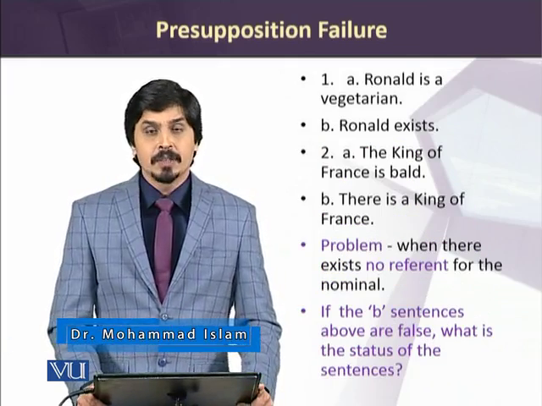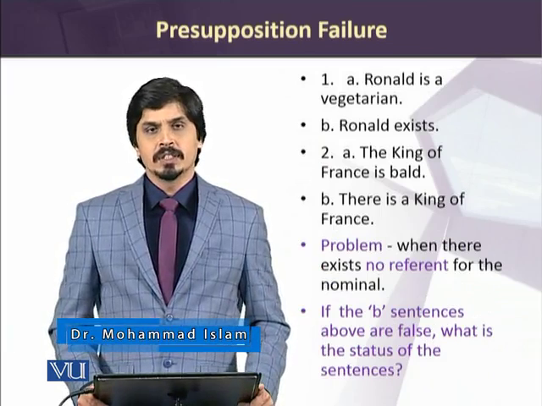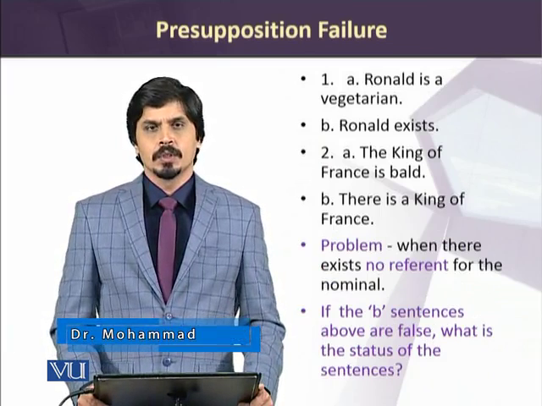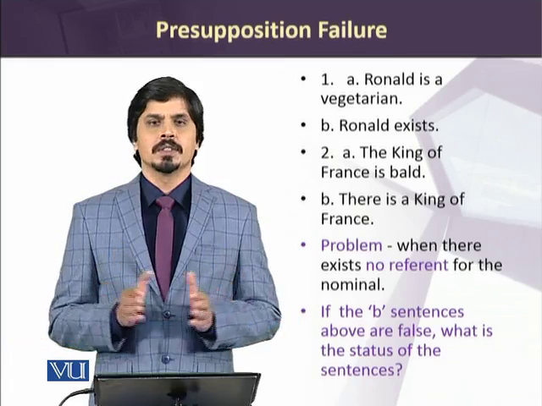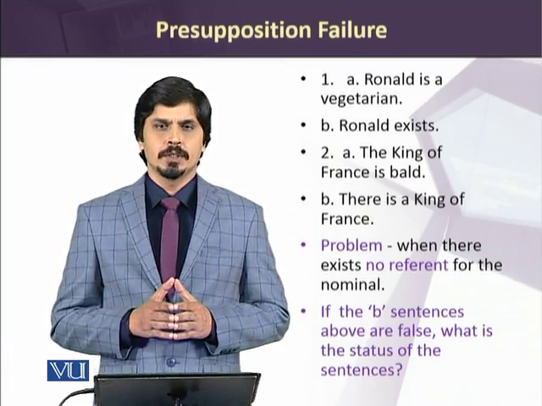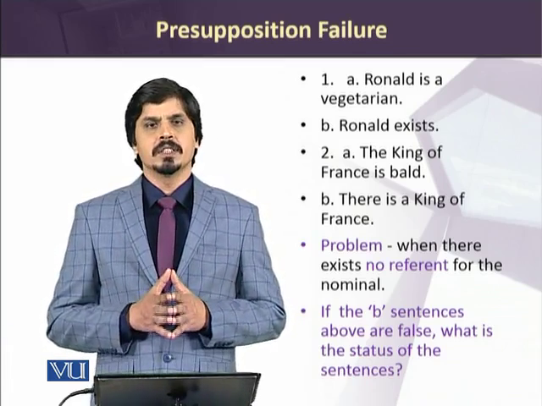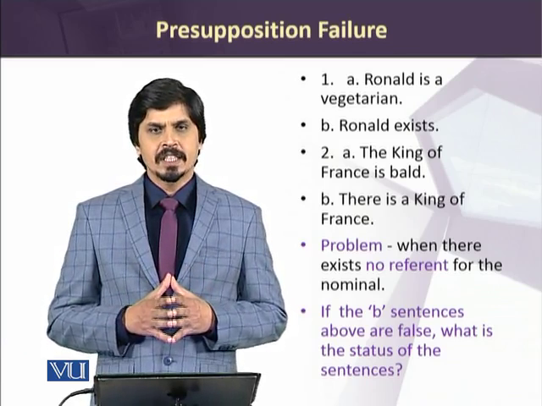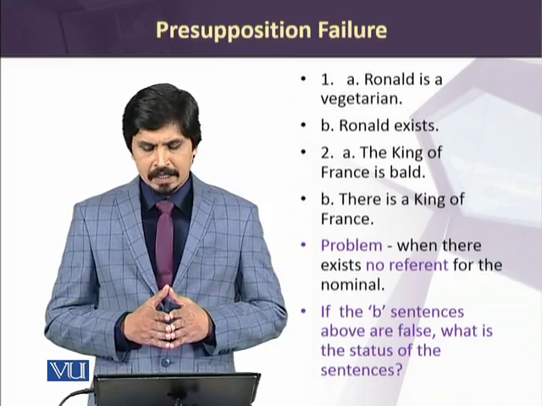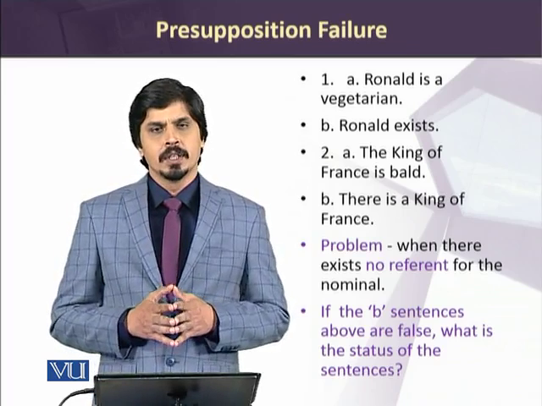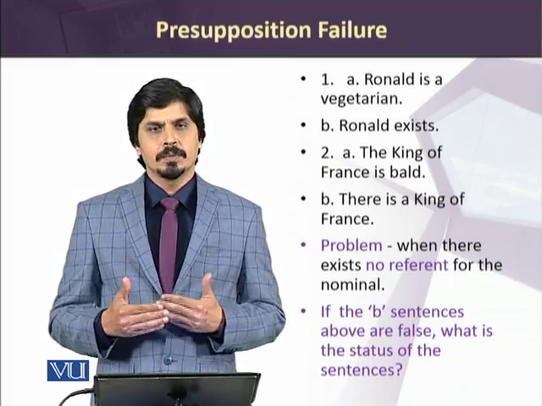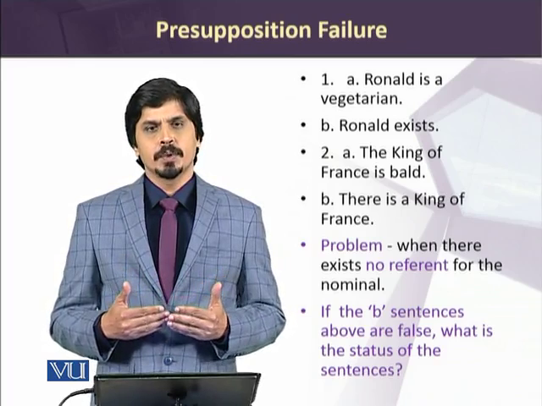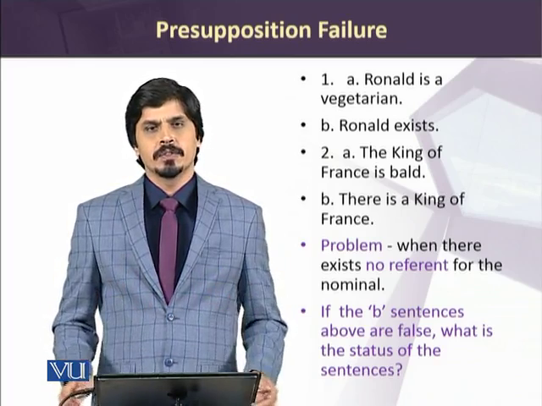The first example in front of you is that Ronald is a vegetarian. So from this example, we can presuppose that Ronald exists, or there is a Ronald in the world. The second example in front of you is the king of France is bald. So for that we can presuppose that there is a king of France.